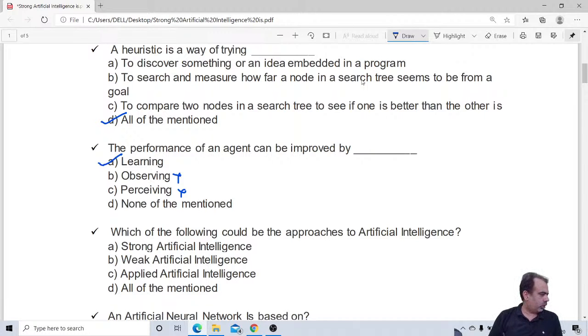So I am getting an answer for this question also. Whether it is SAI, WAI, AAI. Yes, the answer is D. All of these are types of artificial intelligence. In the beginning of the class I mentioned it: strong AI, weak AI, and narrow AI or applied AI. So very good. The answer would be D. Now I have a little bit of confidence in you. Maybe you all will do great in your test.